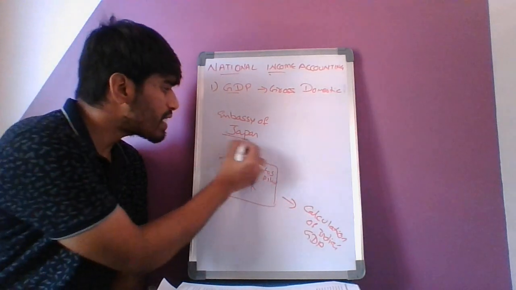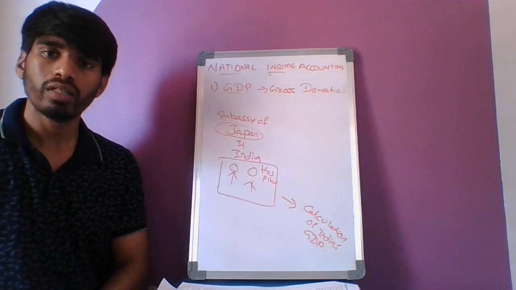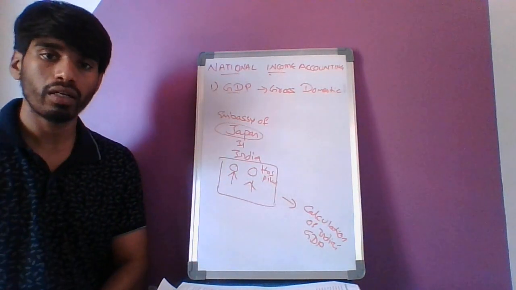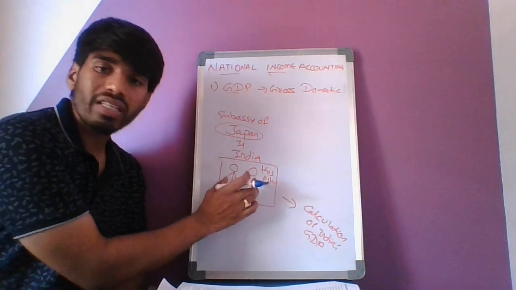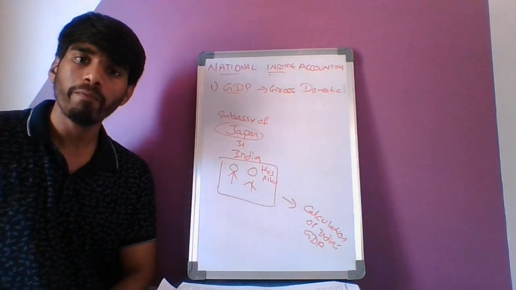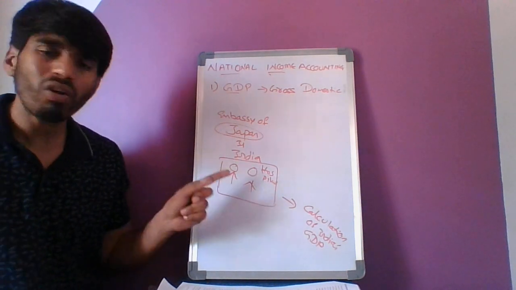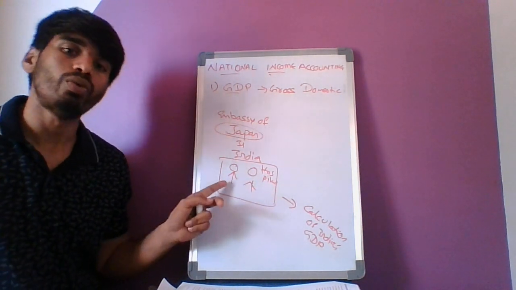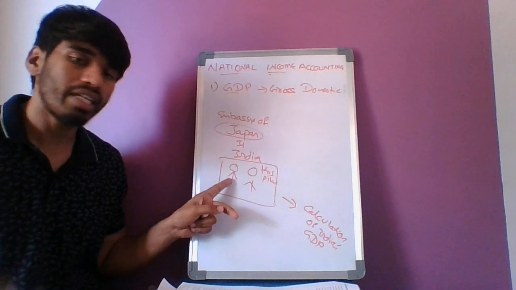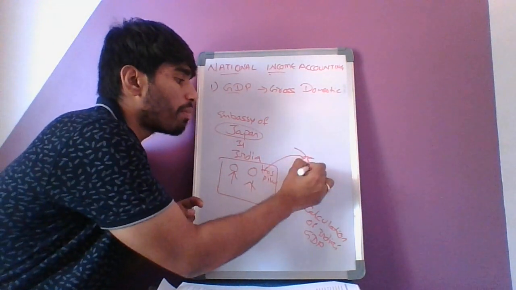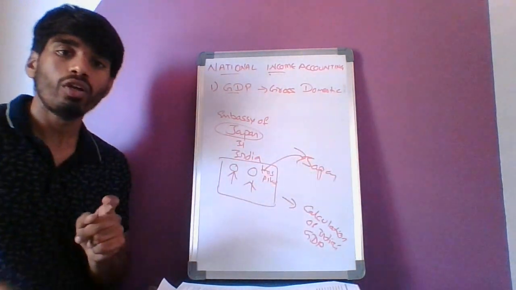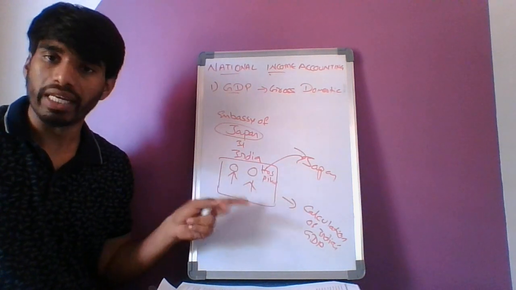So now, which country's embassy is this? This is an embassy of Japan. So this embassy will be under the control of which government? That is the government of Japan. So all the services and all the goods produced in this embassy are linked to Japan only. They don't belong to India.